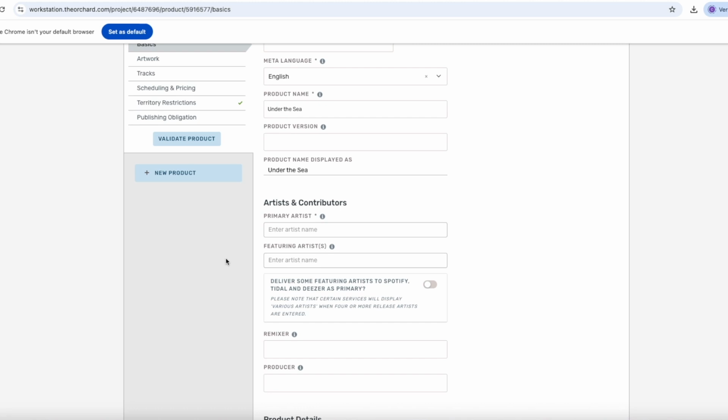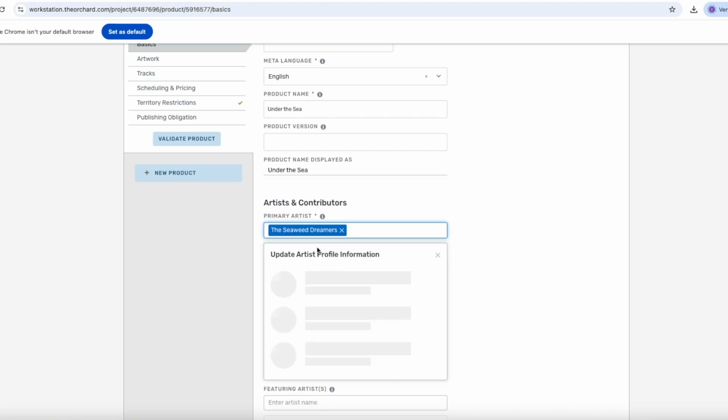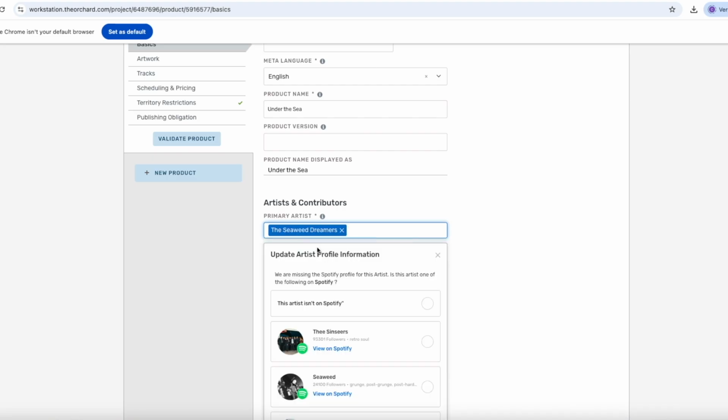In the primary artist field, you enter the artist's name again. So, the Seaweed Dreamers. And you should only select it from the list of registered artist names here. So we'll select that one. And here you might be asked again if the artist is linked to a profile if you previously chose this artist isn't on Spotify or Apple. In that case, just choose the same option again and click Next.